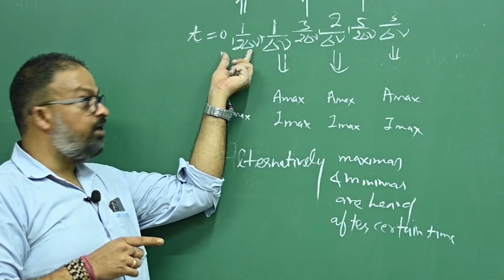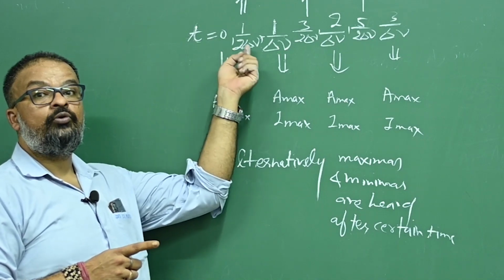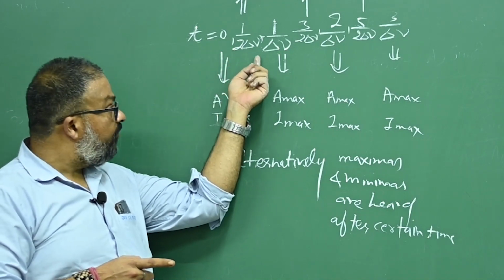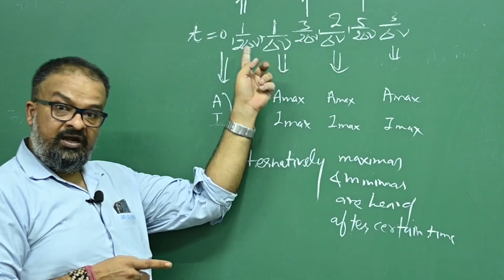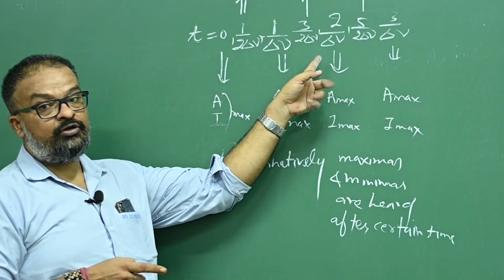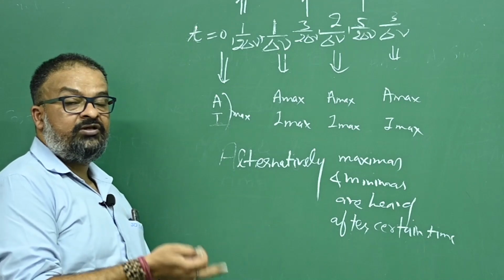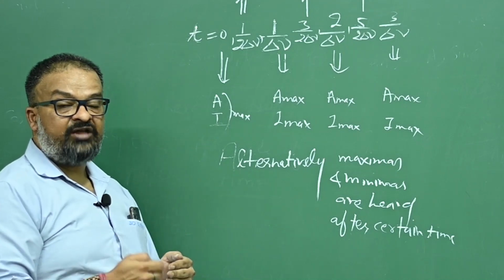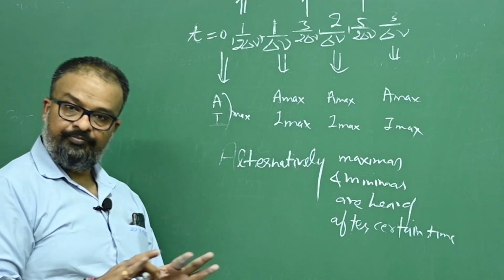After 1 upon 2 delta nu time, intensity and amplitude become from maximum to minimum. Then further, after 1 upon 2 delta nu time, intensity and amplitude become maximum. Then again it converts into minimum. That means in every 1 upon 2 delta nu time, intensity changes either from maximum to minimum or from minimum to maximum. Is that okay?